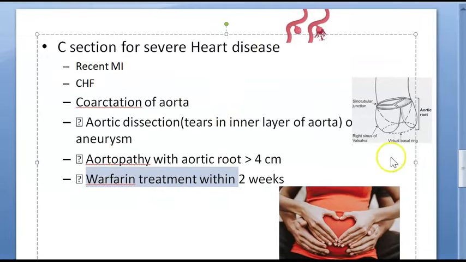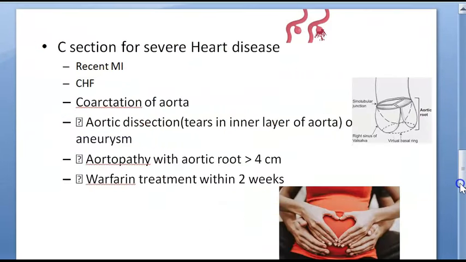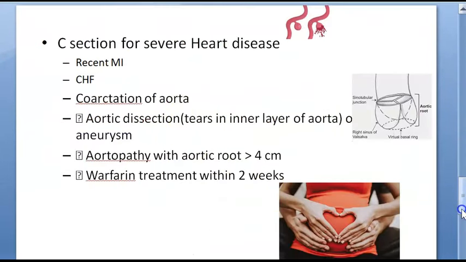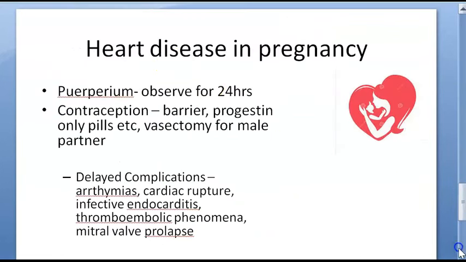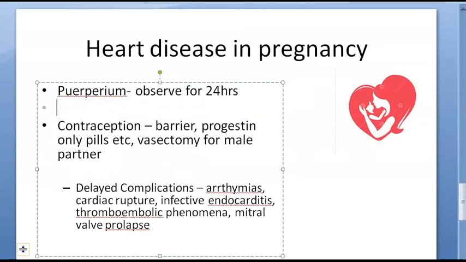So where are we? Do you know what we are looking at? We're looking at heart disease and pregnancy. So basically we saw the management. We have come till here, induction, and then we have spoken about cesarean indications, and then coming to puerperium. You have to observe these people for a longer time, right? Because there can be sudden death at 30 weeks, in labor, soon after delivery, etc. Then finally contraception.